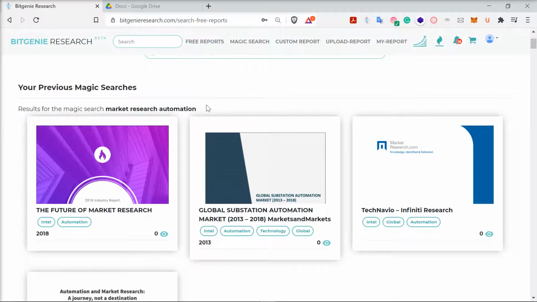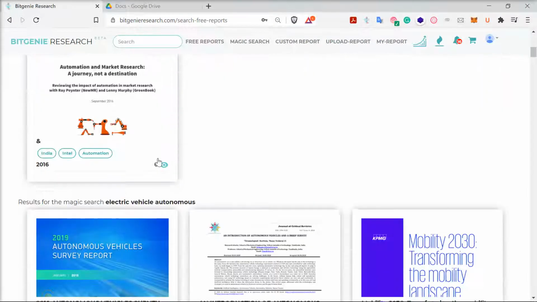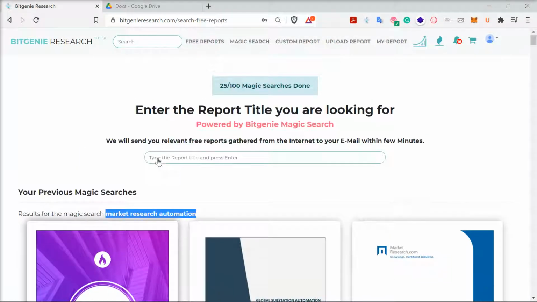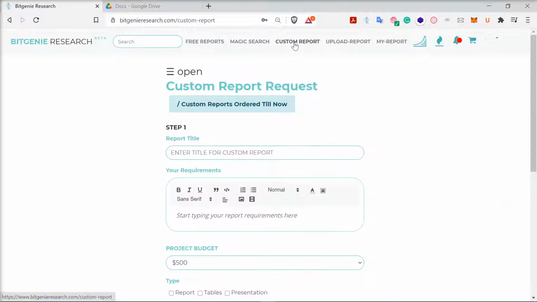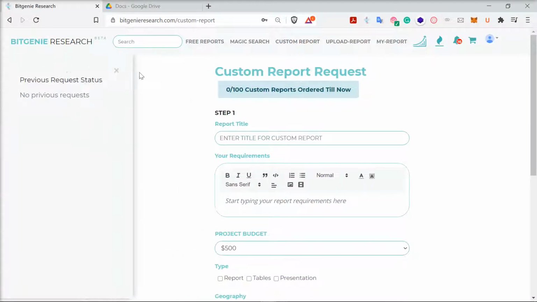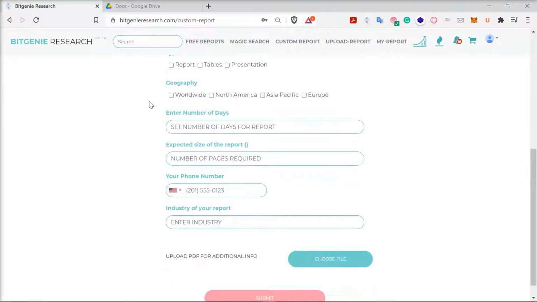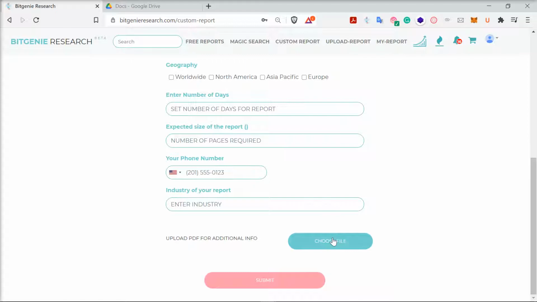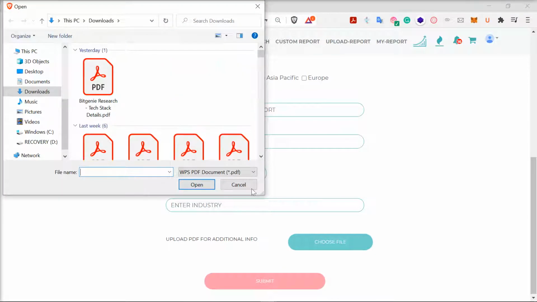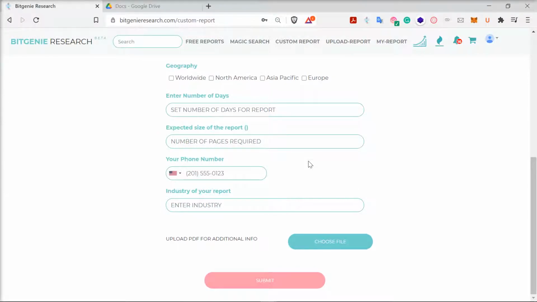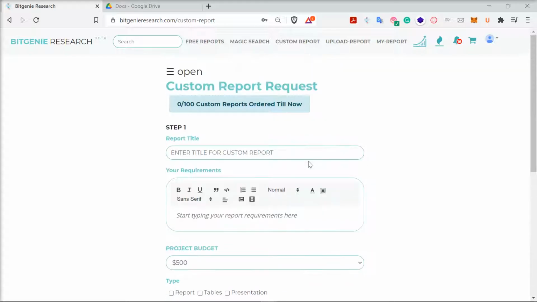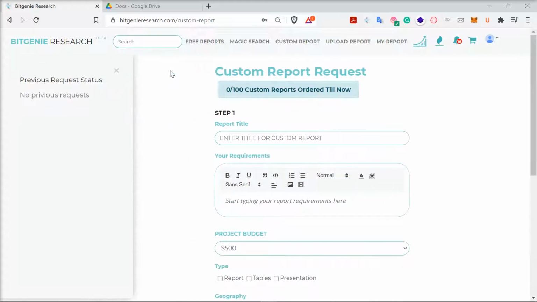Say for example, market research automation: with Magic Search, I got 4 reports. It will also email you the reports. Then there's a custom report bidding engine, where you can submit your customized request for the report along with all the details, like what the budget is and everything. You can also add any attachment, and this request goes to the analyst and market research companies. After submitting, you can see all the bids over here, and you can go further.